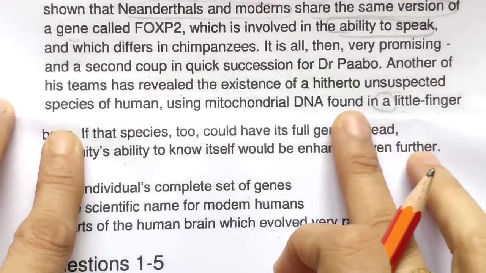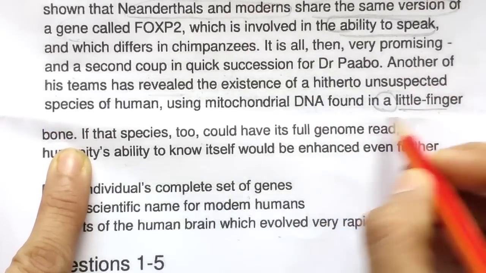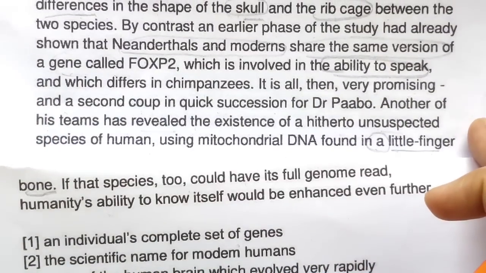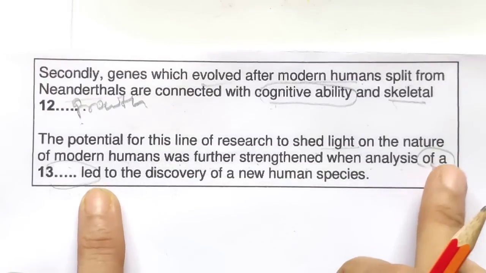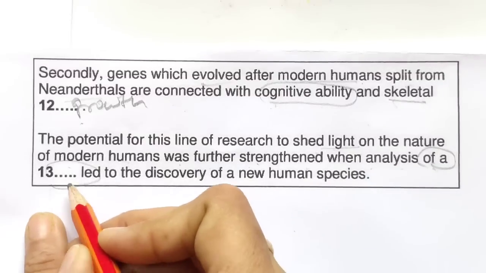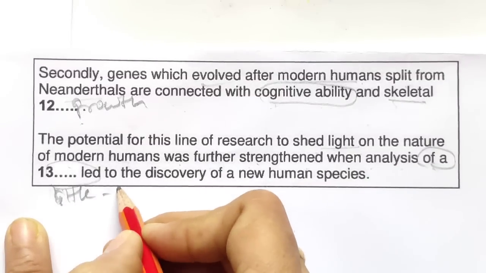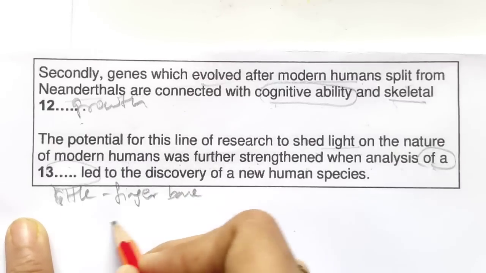Another part of the paragraph: DNA found in a little finger bone. So we will write little finger bone because at the end we do not have time. That's why I am using it with the a, little a is already written, little finger bone. These are two words actually. So this is the answer.